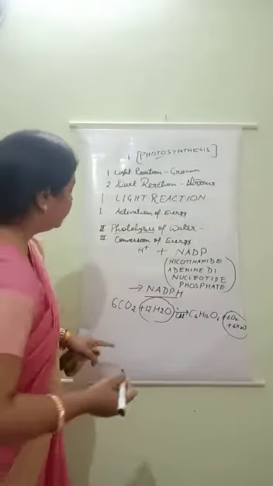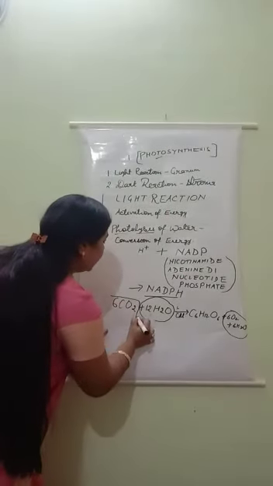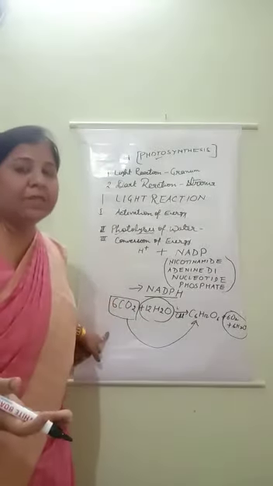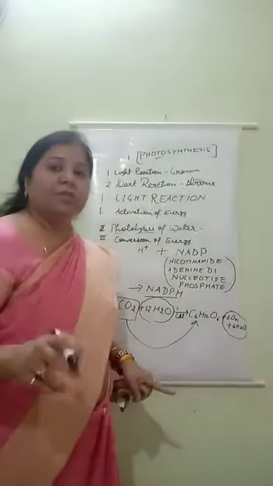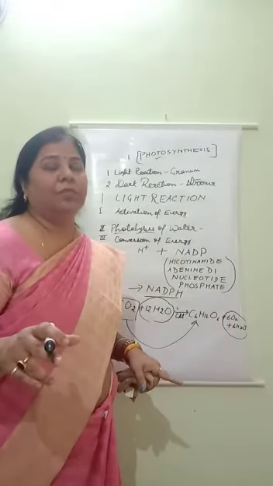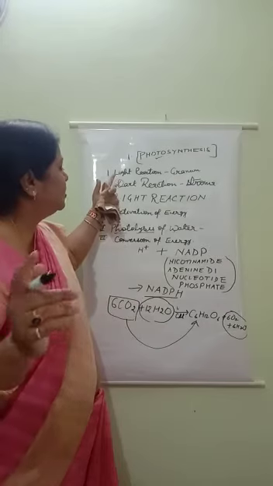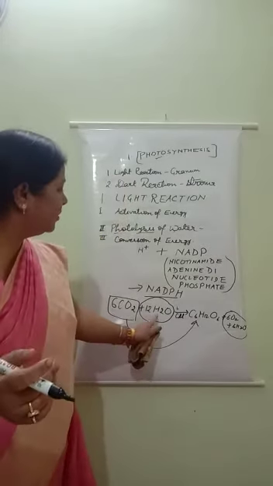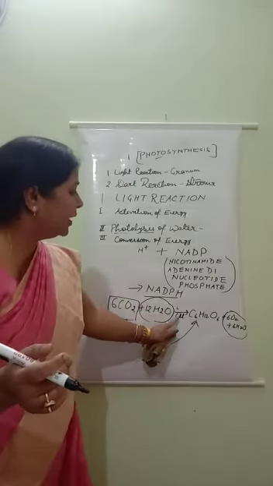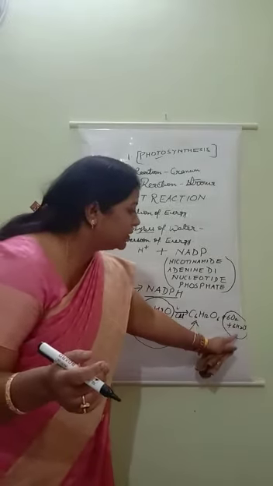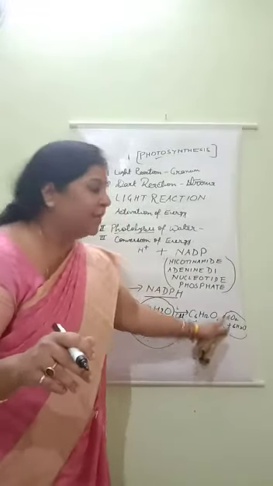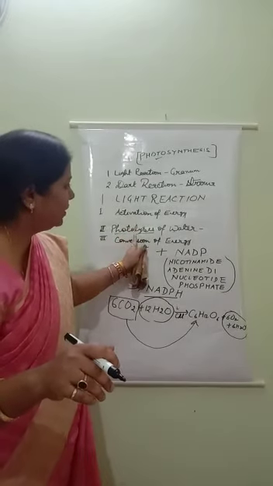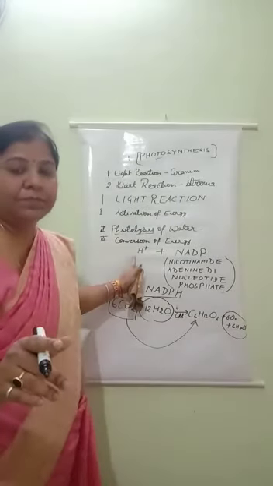And in dark reaction, the conversion of carbon dioxide into glucose molecule takes place in stroma, and that is known as dark reaction. Understood all of you? So in photosynthesis, two steps are there. One is light reaction, second is dark reaction. In light reaction, breaking of water, conversion of light into chemical energy, and formation of oxygen and water vapor take place by three steps: activation of energy, photolysis of water, and conversion of energy.